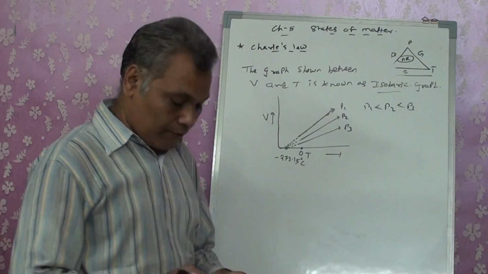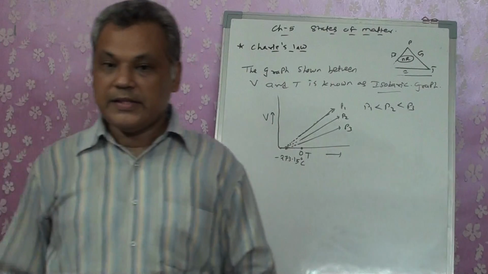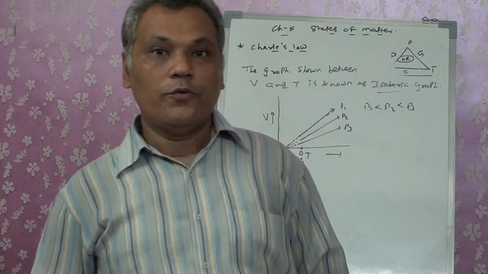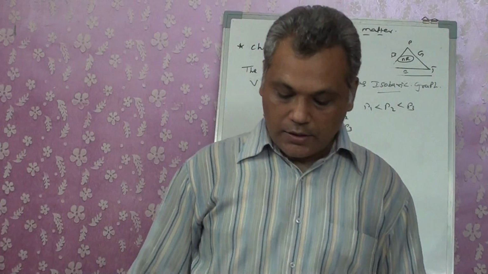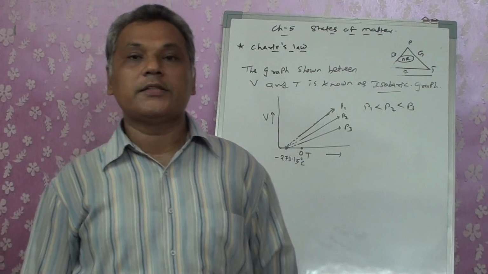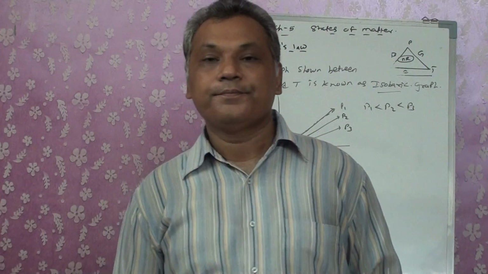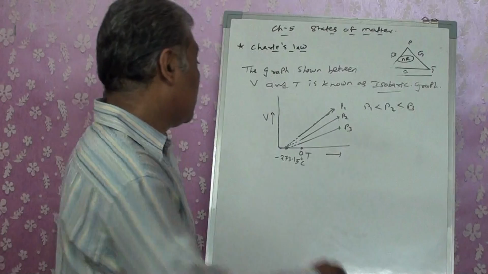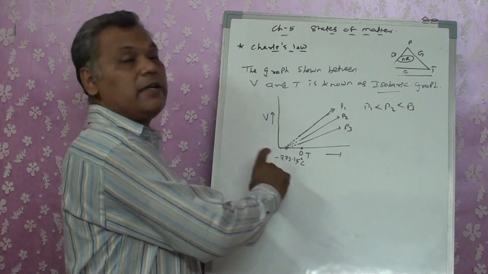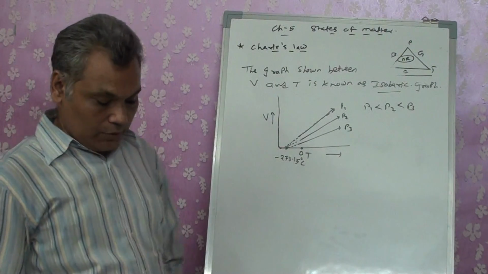So that is the graph that we are going to get. Thus from this theory we can say that the volume of the gas at minus 273.15 degrees Celsius is going to be 0. At minus 273.15 degrees Celsius, the volume of a gas is going to become 0.